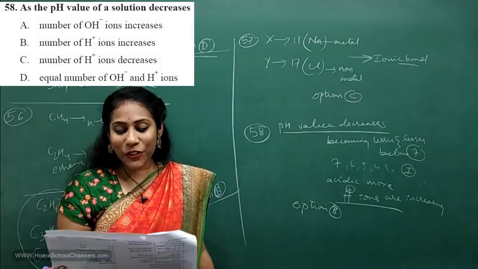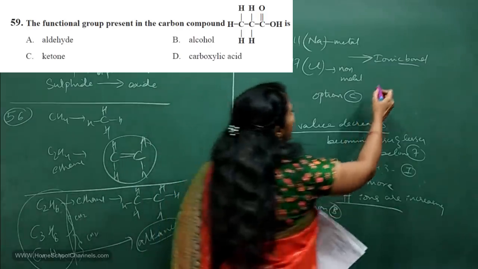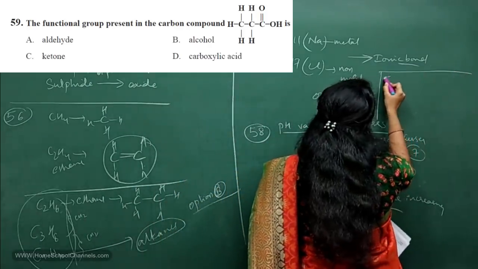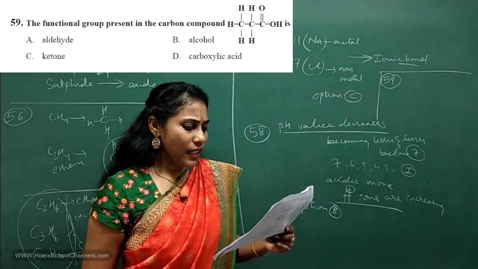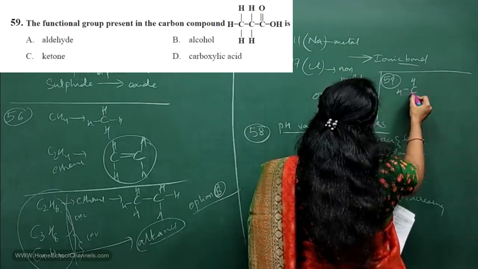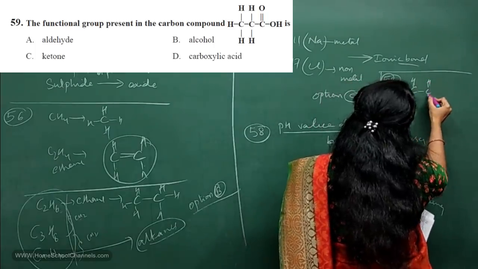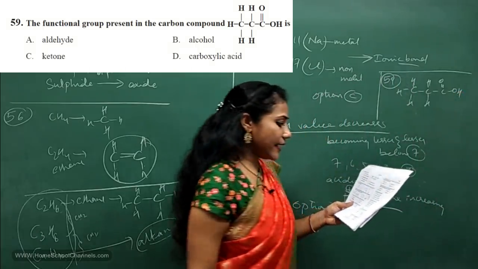Clear? So let's go for the 59th question now. It's much simpler. The 59th question is from the carbon and its compounds chapter. They have given a structure: H, H, H, H, H, COOH.